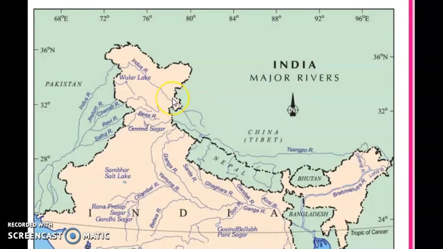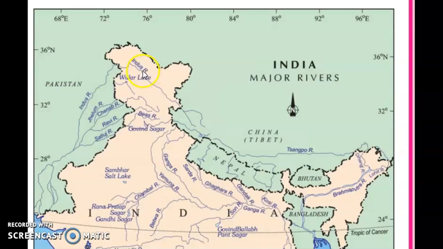Now, in the case of the Ladakh area, because Ladakh is now a union territory, you will write that it enters India from Ladakh. You will not write Ladakh district of Jammu and Kashmir. It forms some picturesque gorges. In this place, Ladakh and Jammu and Kashmir, the Indus River forms gorges by cutting down the riverbed. In this part, several tributaries join the Indus River, like Nubra, Shyok and Hunza.